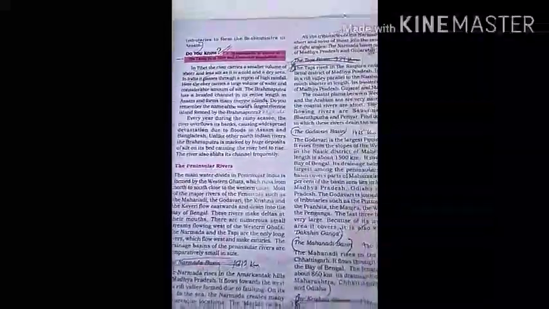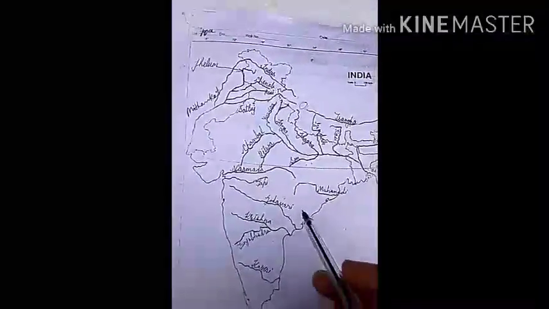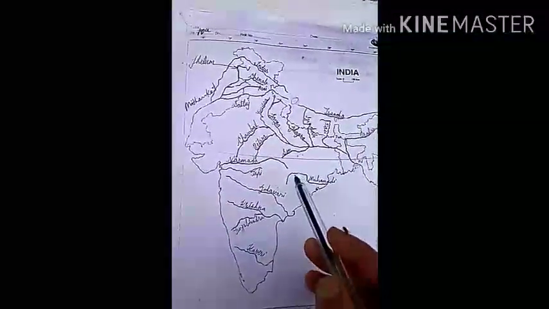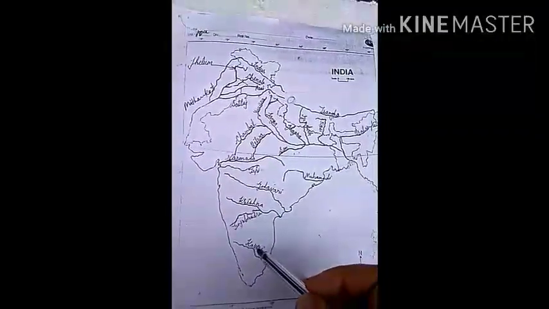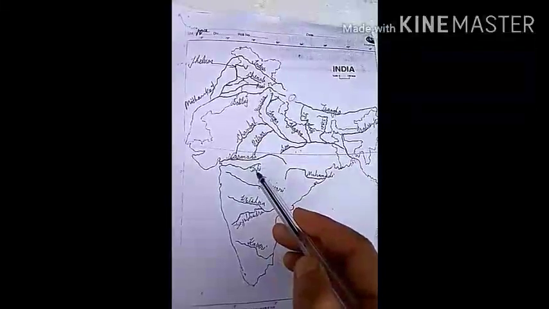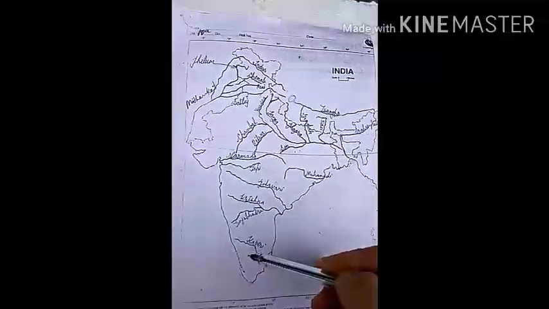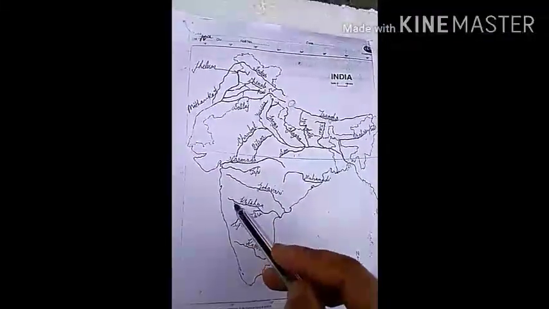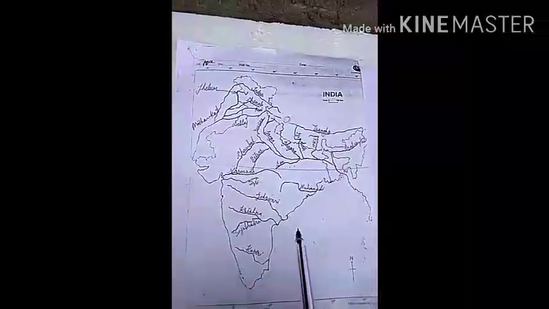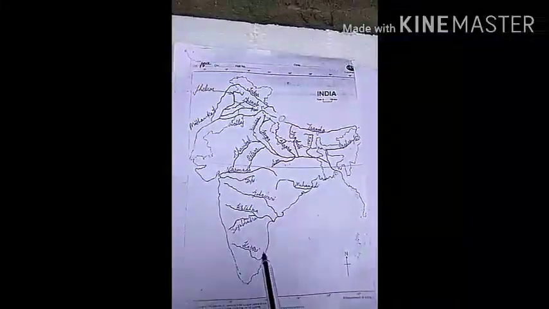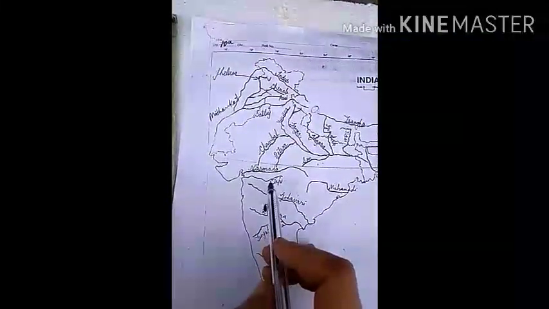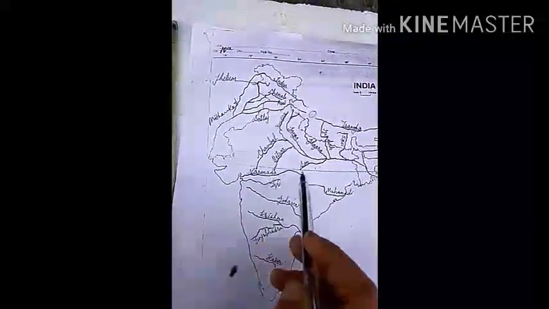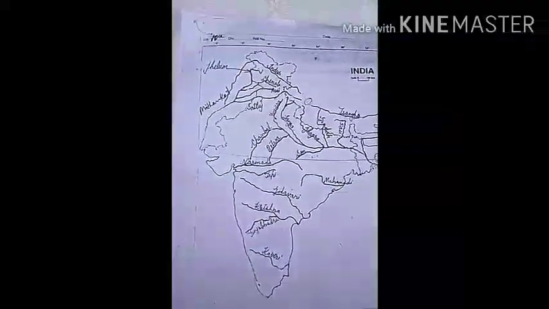Next, peninsular rivers. The main peninsular rivers are Mahanadi, Godavari, Krishna, Kaveri, Narmada and Tapi. These rivers, which originate from the Western Ghats and flow into the Bay of Bengal, form large deltas. But these two rivers, Narmada and Tapi, don't form deltas, they make estuaries.